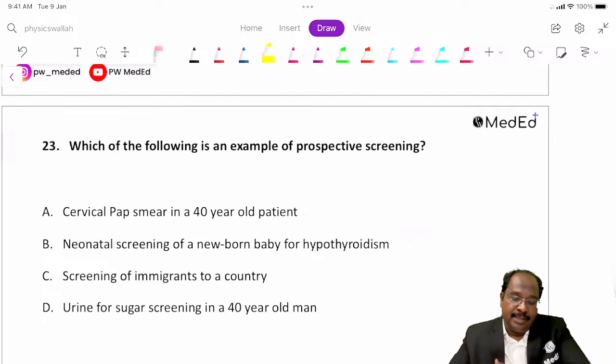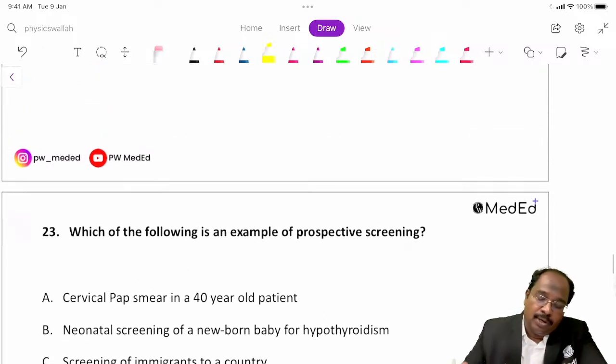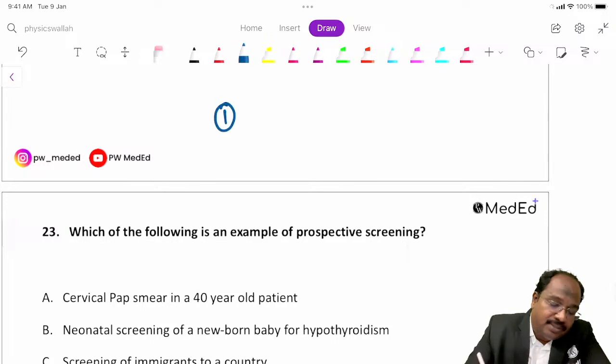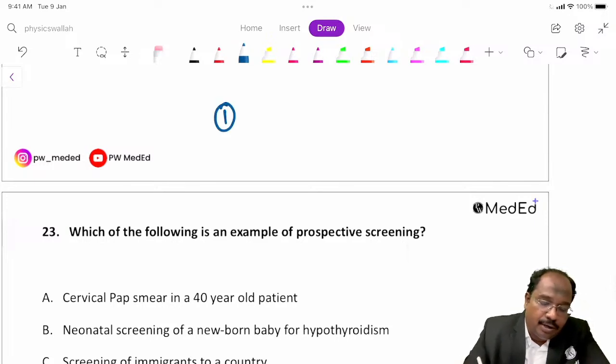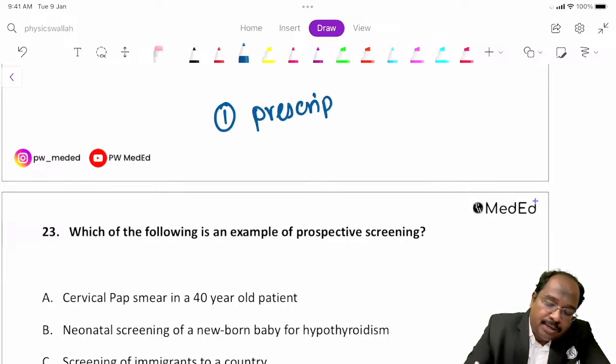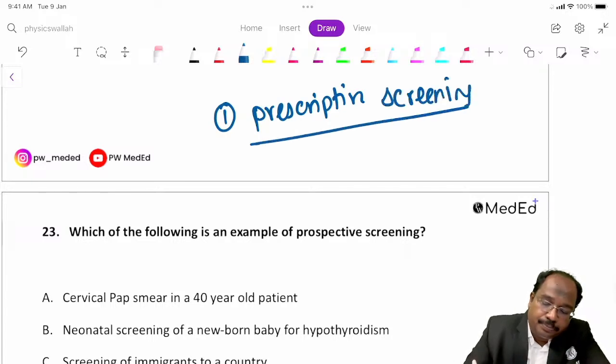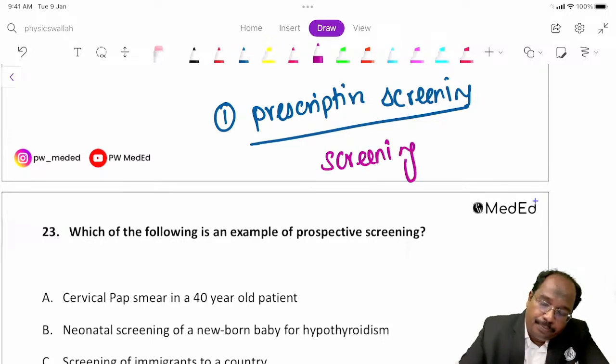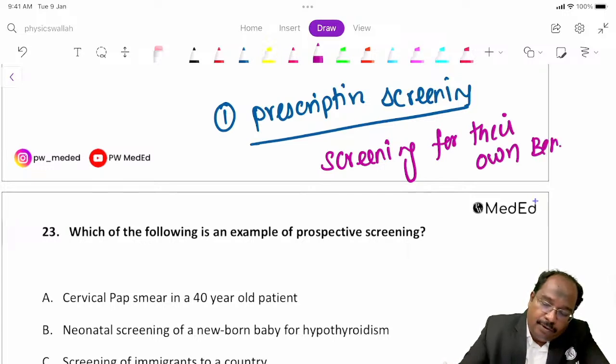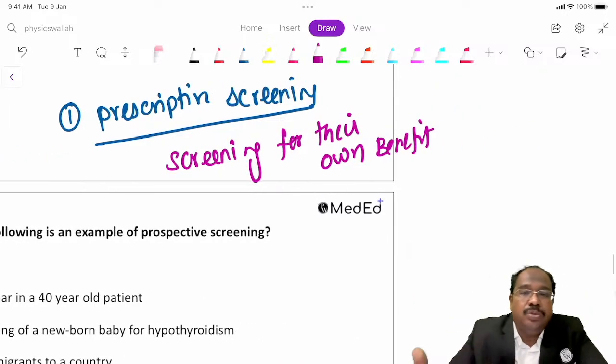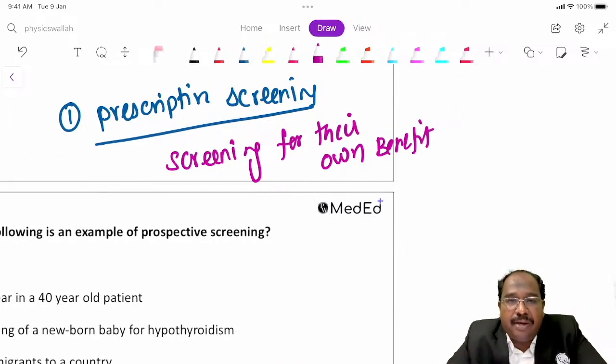Which of the following is an example for prospective screening? We have two types of screening. One is prescriptive screening. If you have any queries, put it on the chat box, guys. Prescriptive screening means screening for their own benefit. If you are doing screening for pap smear, whose benefit are we doing it for? We are doing it for that person's benefit. So that is screening for their own benefit.